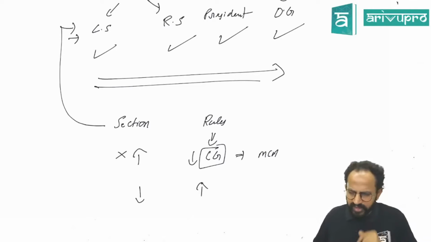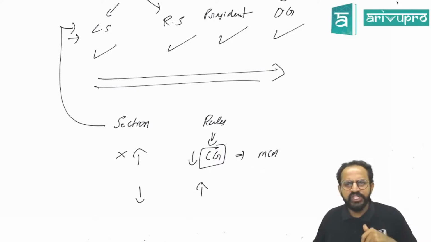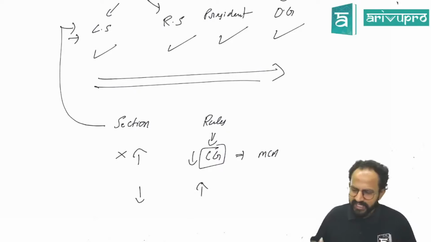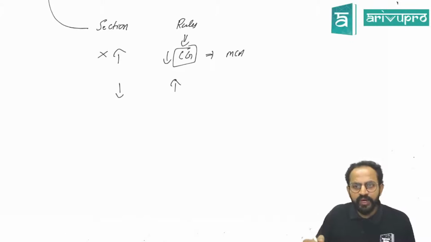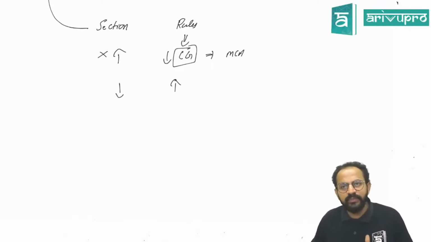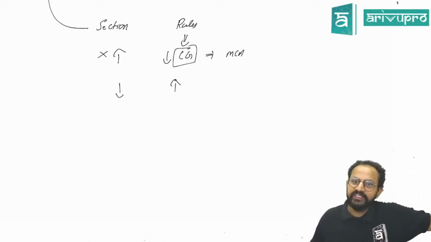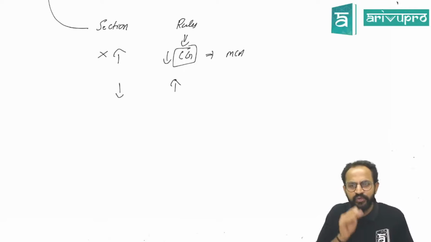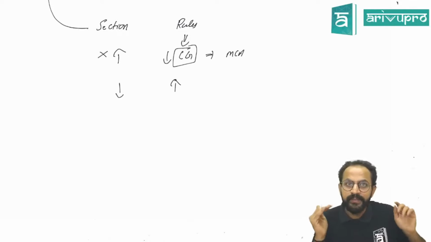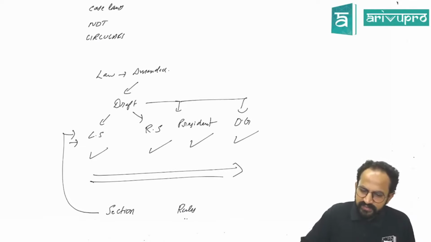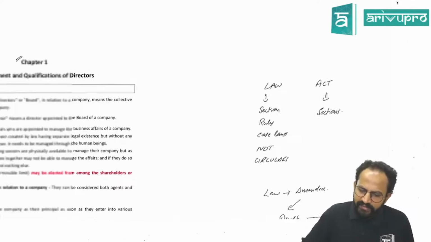Yes, so this is a basic thing which you would have known, but it is good to know before getting into detail. Okay sir, so wherever you see words like "as may be prescribed", all these places are where the central government has reserved a right to enhance or decrease the limits. Whenever you see those words, the central government can pass a law as and when it deems fit. Yes, okay sir. So having discussed that, let us come back to the chapter.